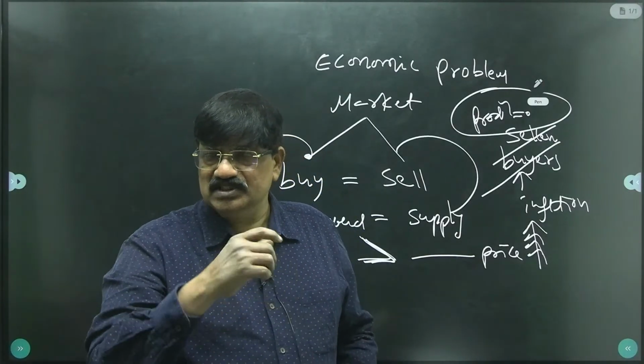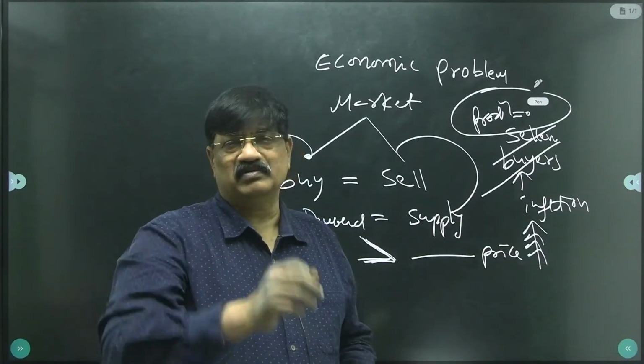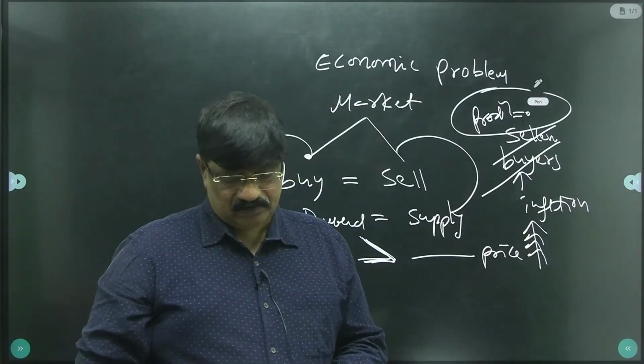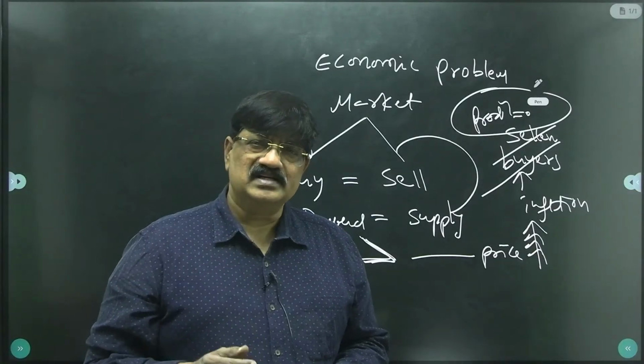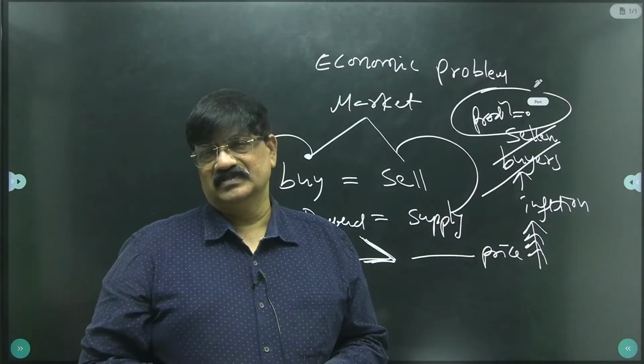The production zero condition is treated as depression, a very terrific problem in economy. So you see here, in the 1929-30s, the globe faced depression.